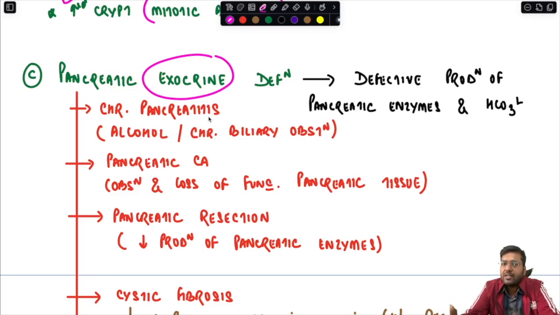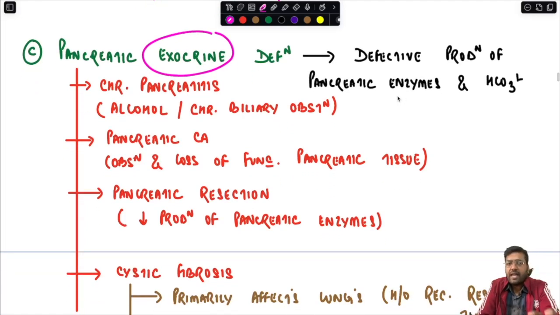So pancreatic exocrine deficiency is not only going to cause fat malabsorption, but it will also lead to carbohydrate as well as protein malabsorption. So it is also discussed over there. Pancreatic exocrine deficiency leads to defective production of pancreatic enzymes, as I told you, like the lipase, amylase, trypsin, chymotrypsin, as well as the production of bicarbonate, which helps to achieve the alkaline pH.